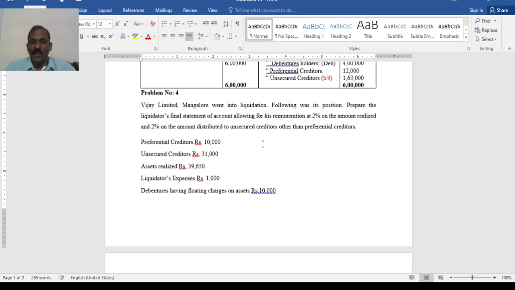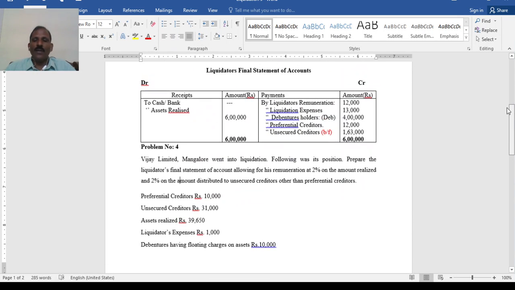If it is simply given as distributed to unsecured creditors, then you need to include preferential creditors also. Remember, preferential creditors are also unsecured, no security is given, but for some reason as per the law their payment should be made before unsecured creditors, that's all. So here preferential creditors 10,000, unsecured creditors 31,000, assets realized only 39,650, liquidator's expense 1,000, debentures having floating charges 10,000, with which you are asked to prepare the account.